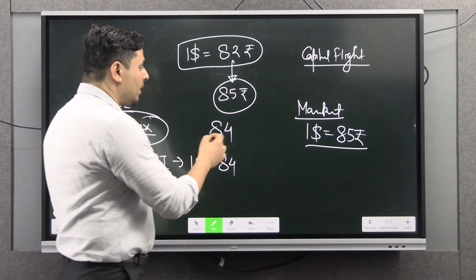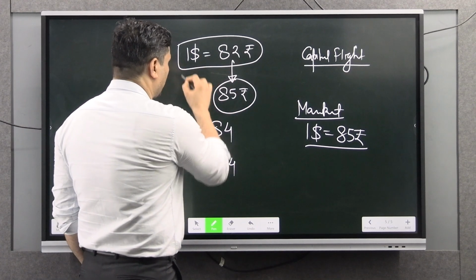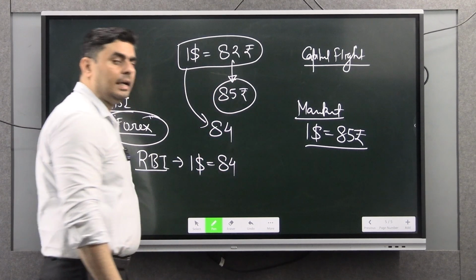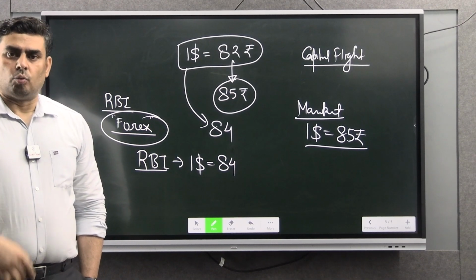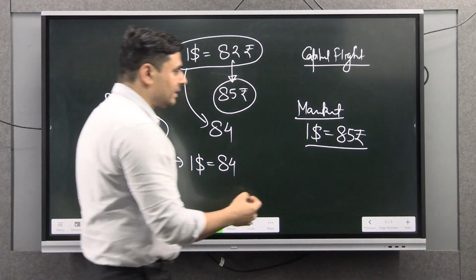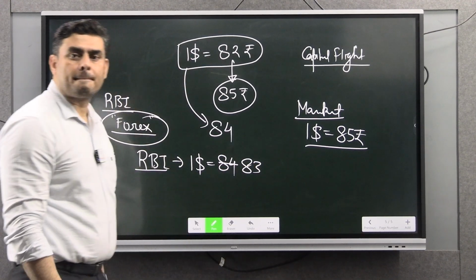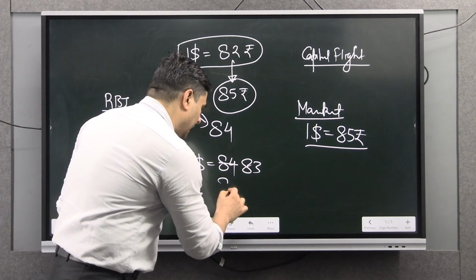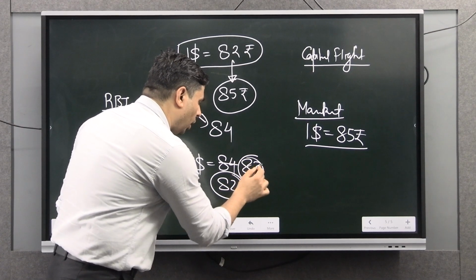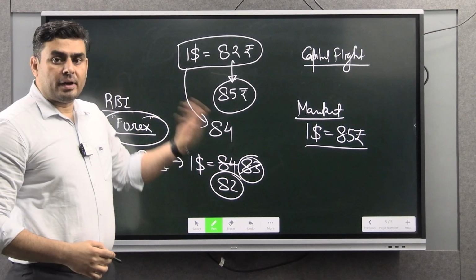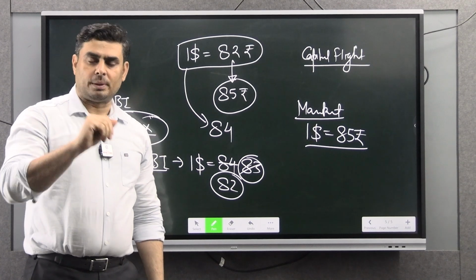Why? Because the RBI wants to settle $1 at 84. Once it is at 84, the RBI will start selling at 83, or 82. In this way, you can prevent the depreciation of the rupee.